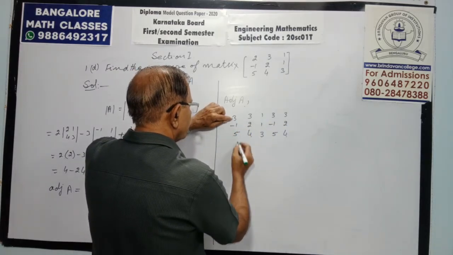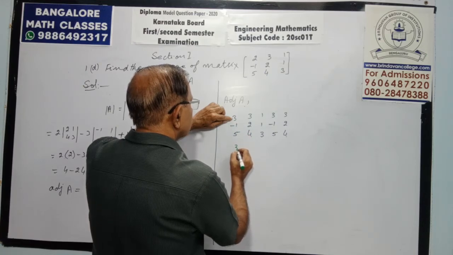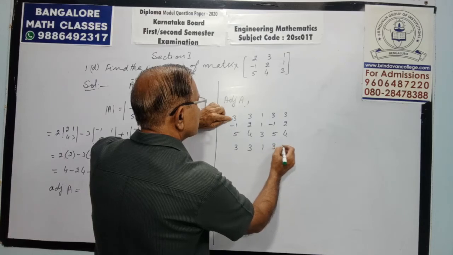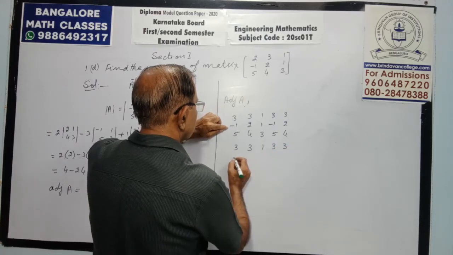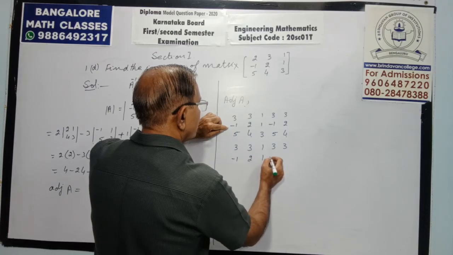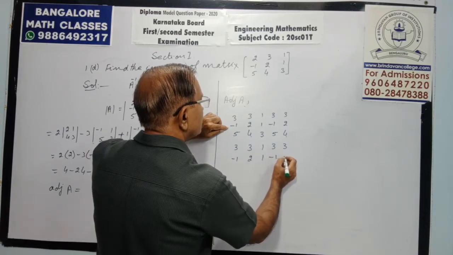First 2, 3, 3, 1, 3, 3, minus 1, 2, 1, minus 1, 2.